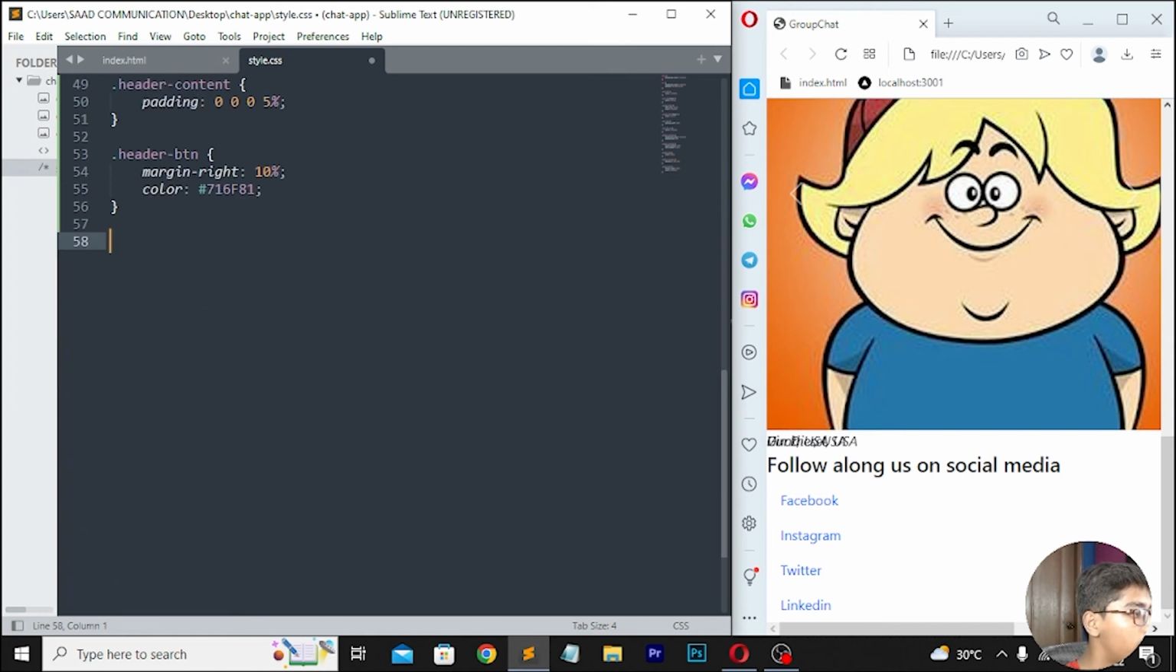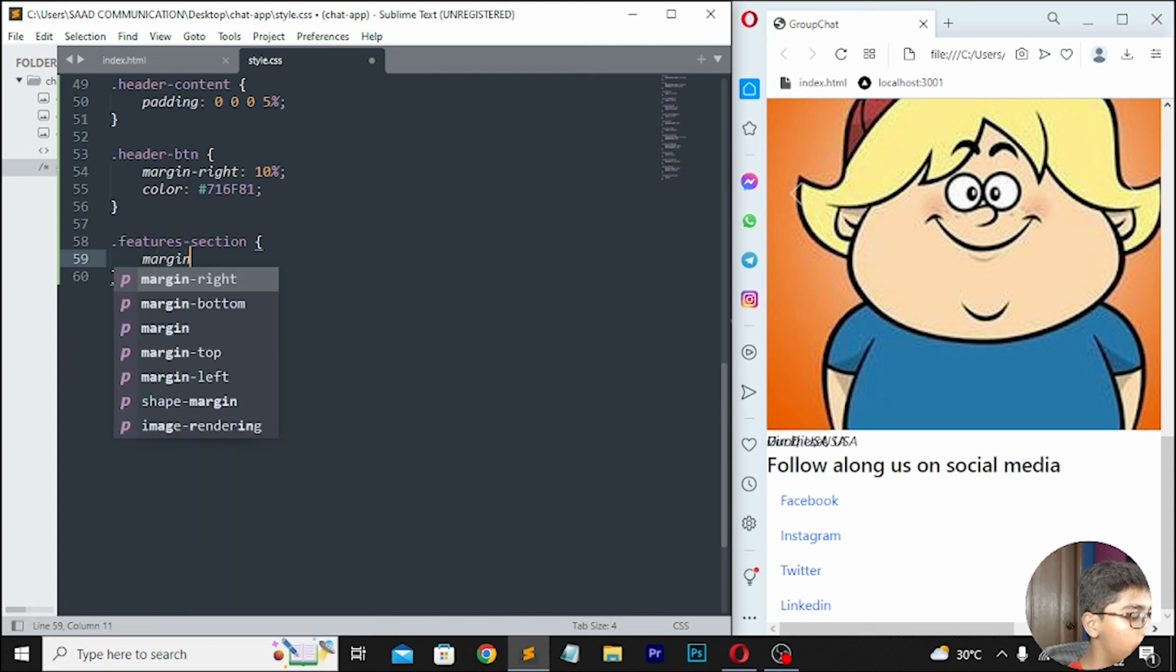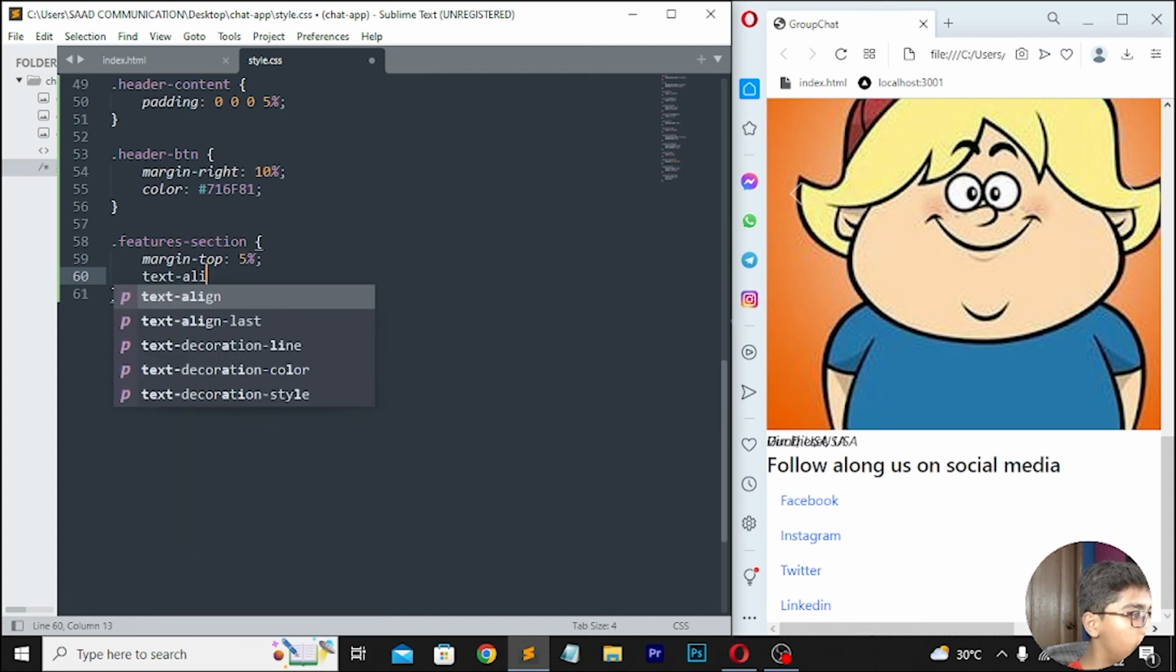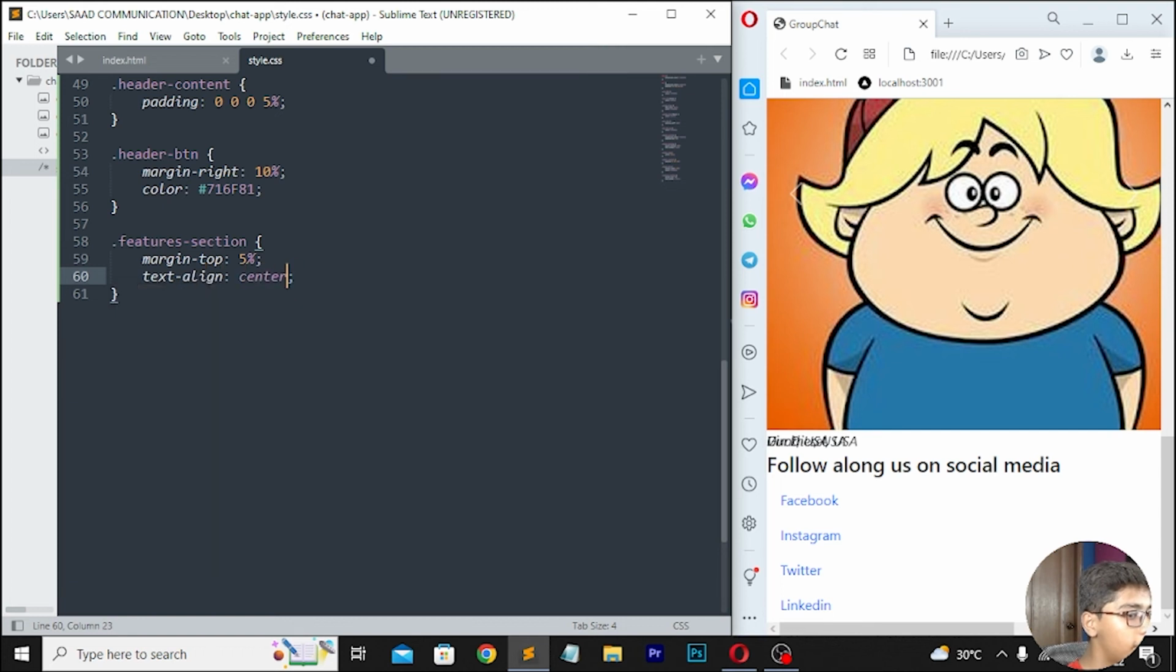Now move down, here I will be now writing a tag, which should be like .features-section. Here I will be now writing margin-top, which should be 5%. Here I'll be writing text-align center. Then move down, right here padding-bottom, which should be 5%. Then you have to move down. So here I will be now erasing this one which is written here. So erase this. Then you have to move down, right here .features-div.